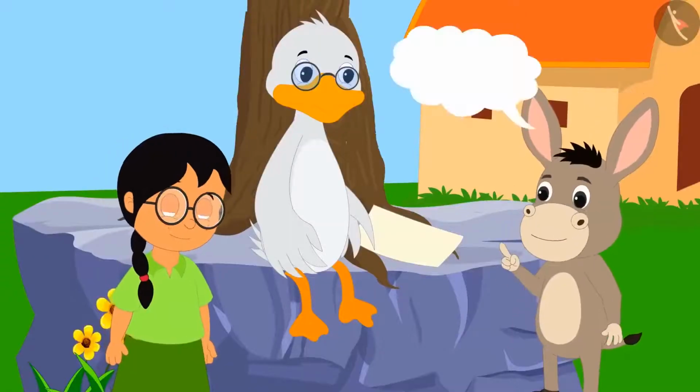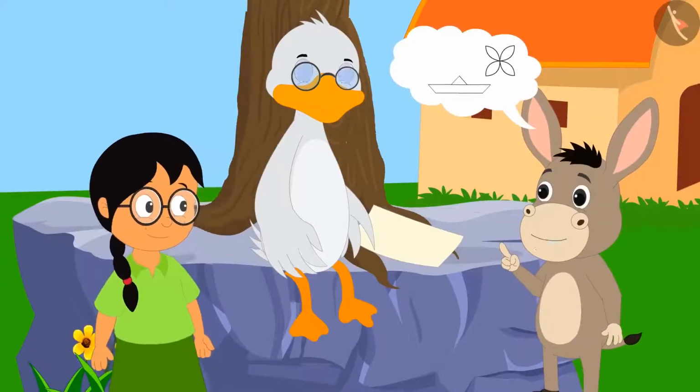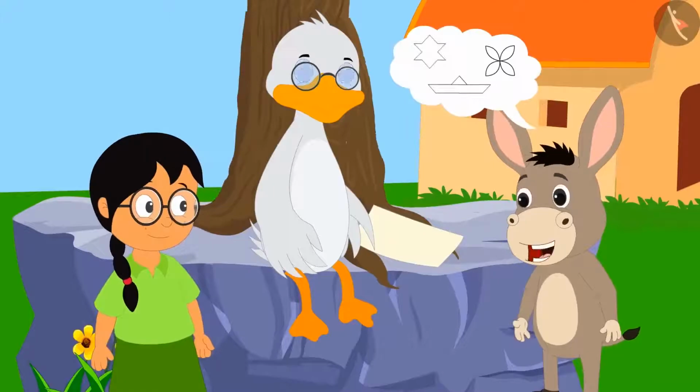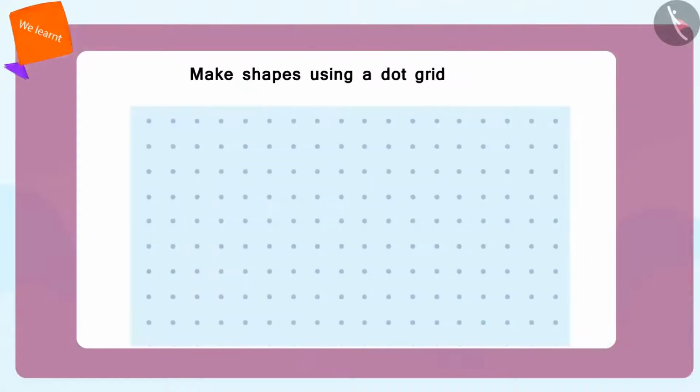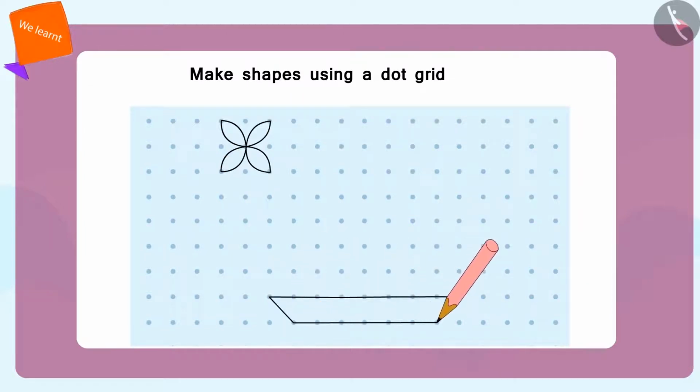Very nice. Now you can try to make flowers, boats and stars, Bhola told Meenu. Children, you can also practice making this with us. First make flowers. Now make a boat. And now make stars.